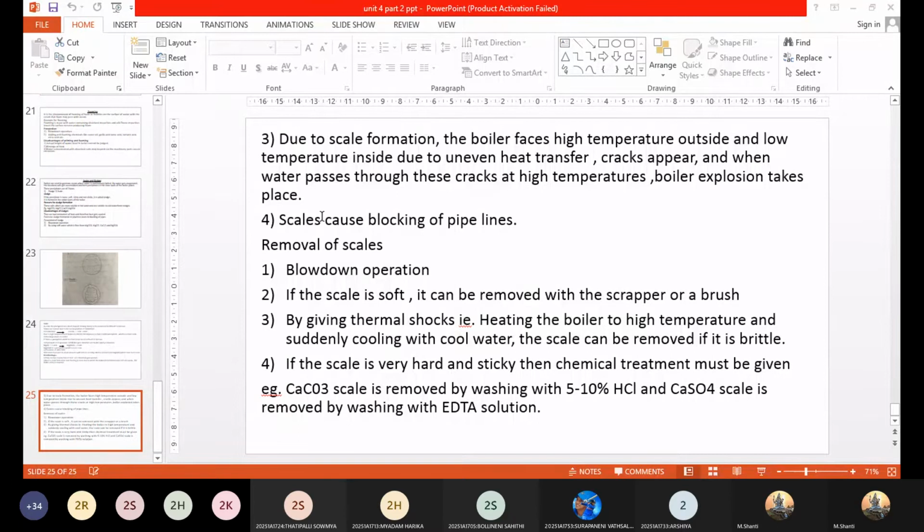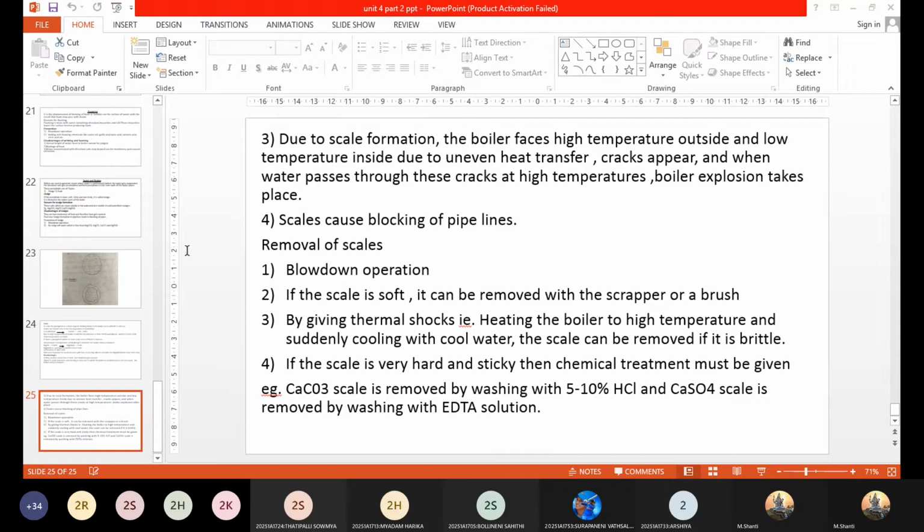What is the reason for this? Scale deposits, because scales, as you know, are poor thermal conductors. So definitely the temperature inside the boiler vessel will be less than outside. Because of this difference in temperatures, it leads to uneven expansion.